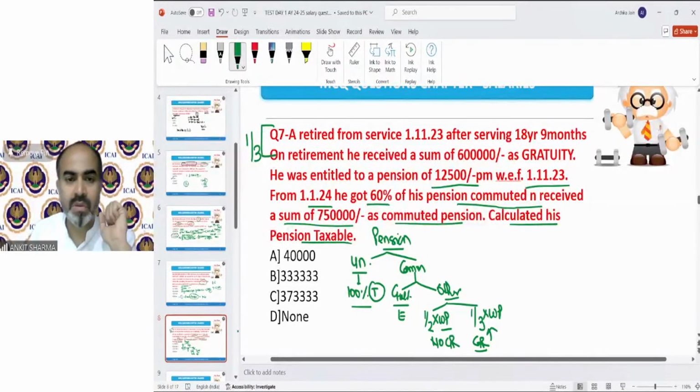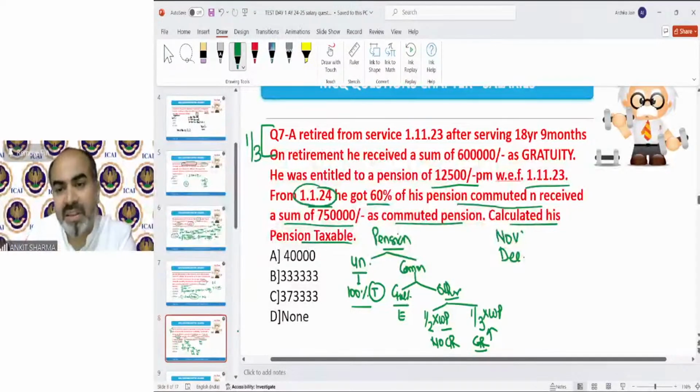Okay. Now he was entitled to a pension of 12,500 per month with effect from 1st November 23. Very good. So from November, he has received uncommuted pension. That is going to be taxable. Until when? From 1st January, he got 60%. So November and December, he received uncommuted pension, that is 12,500 rupees per month. So I guess there is no issue. This is the taxable value.